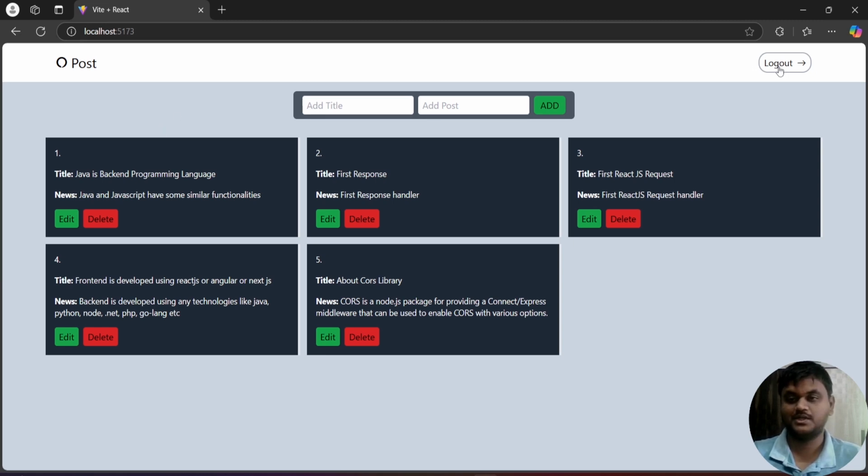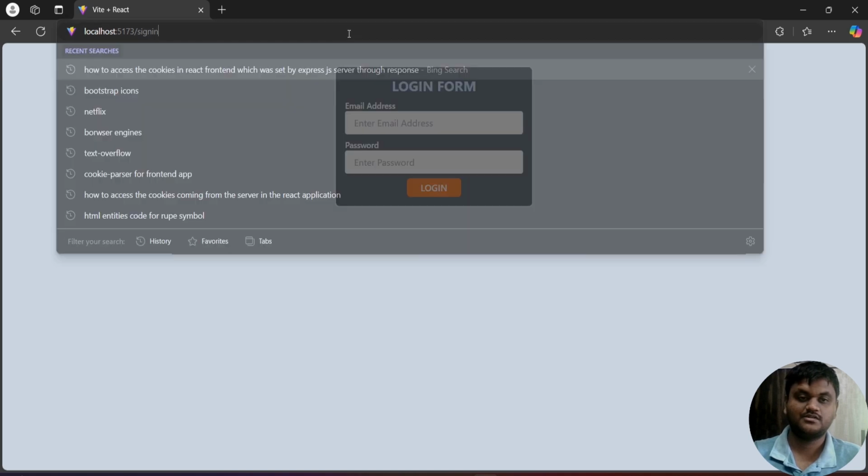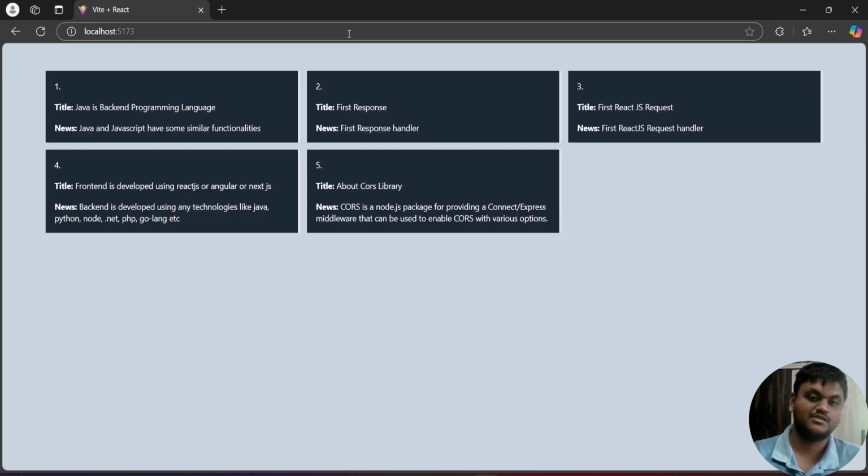If you log out of the application and try to get into the dashboard page, I'm not going to see any components except the post with empty title and body part. You will not be able to see any creation of a new post, header of the new post, or any updating or deleting of the post. You will not be able to see those things. You will be able to see